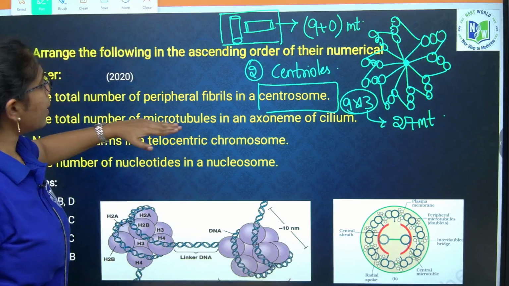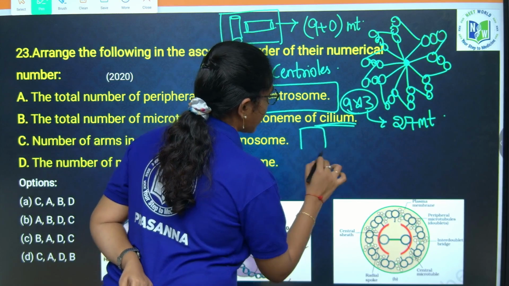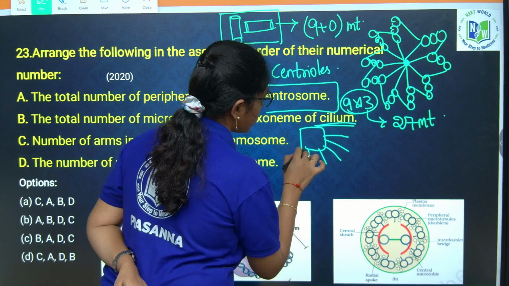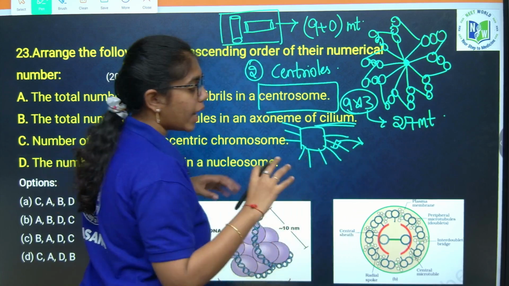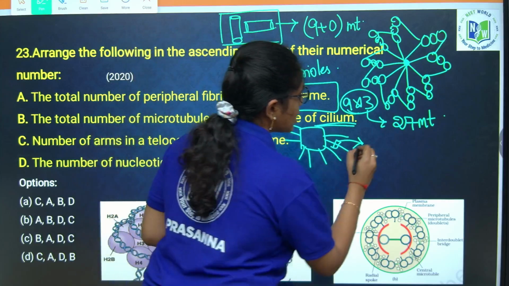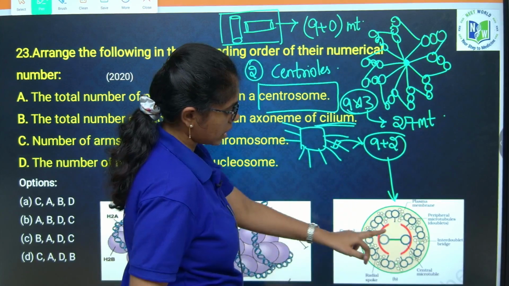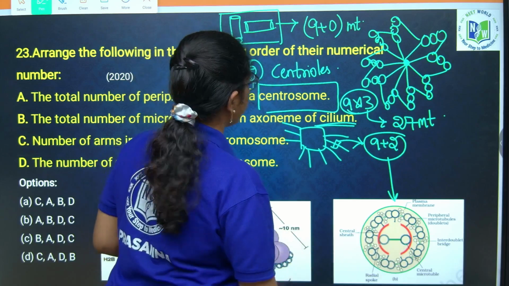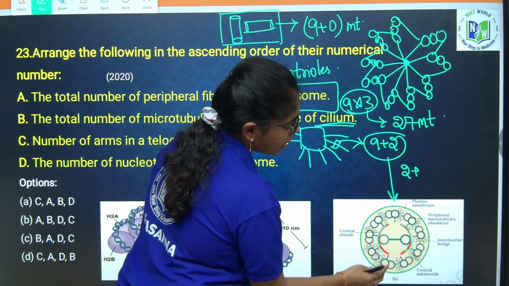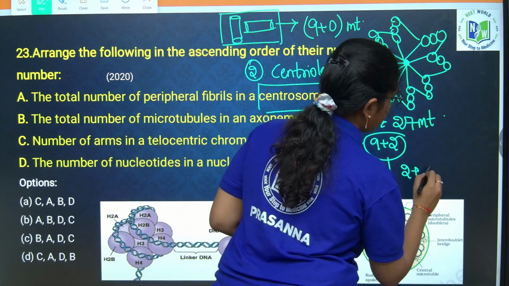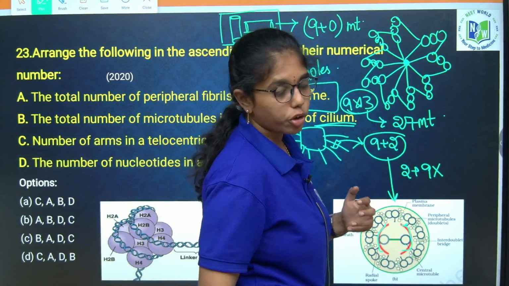The total number of microtubules in the axoneme of cilia. What are cilia? These are hair-like structures that emerge from the cell surface, the ciliary bodies, for example in Paramecium. If you take the core of this, again you will find a microtubular arrangement. This is a 9 plus 2 type of arrangement, wherein 2 central microtubules are covered in the central sheath, and 9 radial spokes are emitted out. For each radial spoke, there are 2 peripheral microtubules.